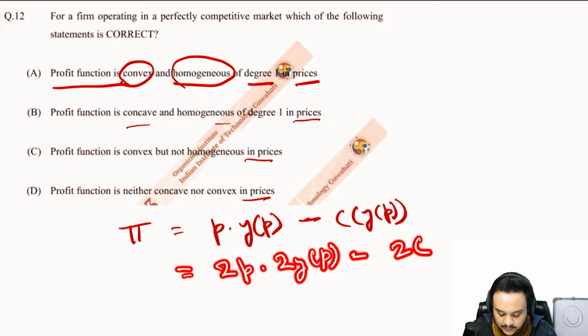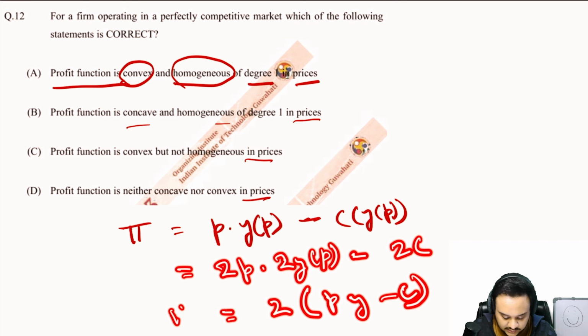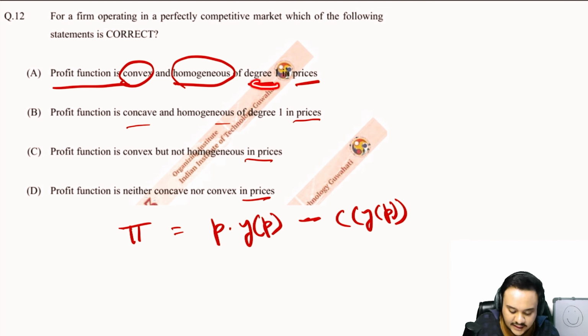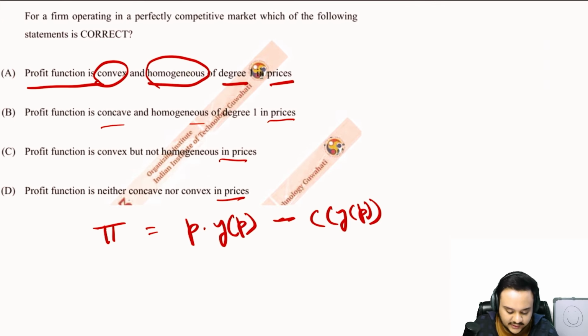This will also double, 2c, so the whole thing is going to double. You can just take it out, so py minus c. So basically the entire profit function has doubled. This means that indeed it is homogeneous of degree 1 in prices. This is absolutely true. Now for the difficult part, which is the concavity or convexity part, let us write down the equation again.